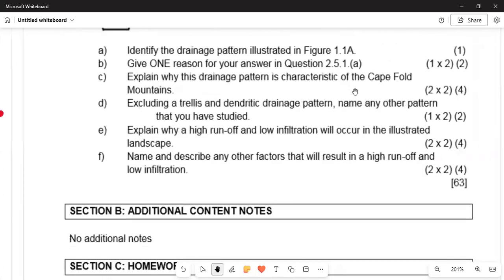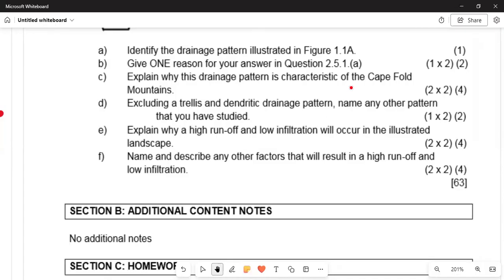And number D, they say excluding a trellis and a dendritic pattern, name any other pattern that we have studied. Okay, and then we need to ensure that we are giving it, the dendritic, and then we are saying that explain why a high runoff and a low infiltration will occur in the illustrated landscape.